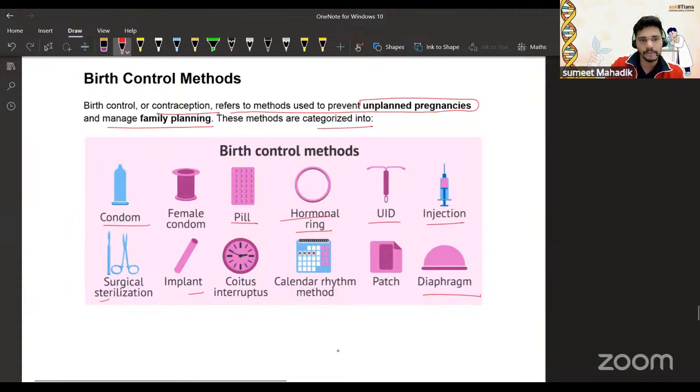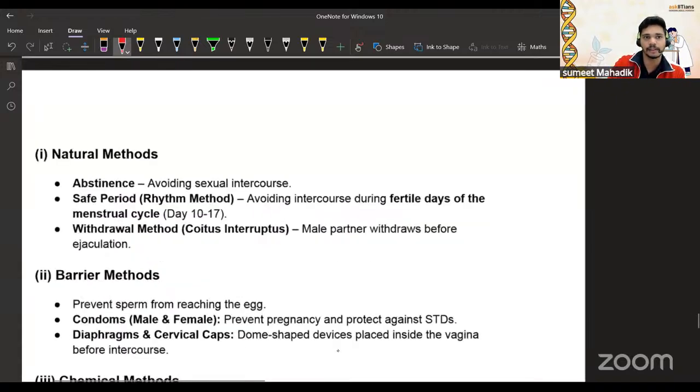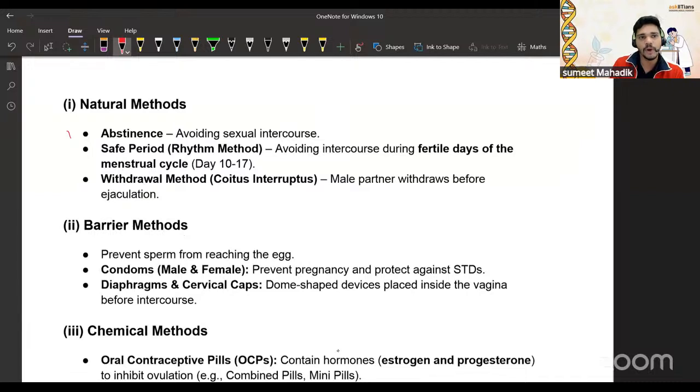So let's talk about that. First is the natural method. The first method is abstinence. What is that? Avoiding sexual intercourse during the safe period to have the baby, before and after the menstruation. That lady knows about it, right? Because the menstrual cycle is different from woman to woman. So abstinence means avoiding sexual intercourse in that period. Then the safe period or rhythm method: avoiding intercourse during the fertile days of the menstrual cycle, day 10 to 17.